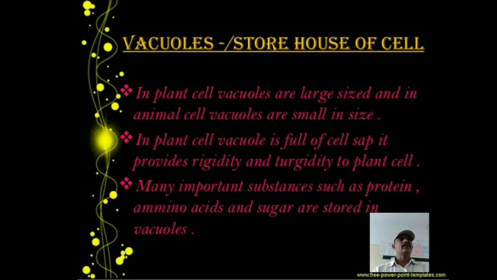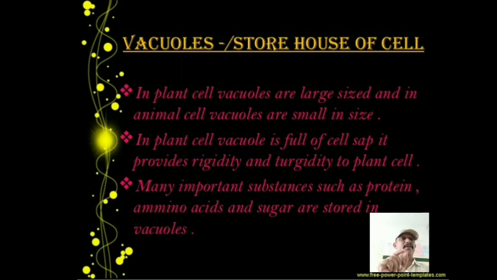Today, we are discussing the remaining aspects of the fundamental unit of life. They are vacuoles, eukaryotic cell, prokaryotic cell, and cell division. First point of this chapter now, vacuoles. These vacuoles are also called the storehouse of the cell. In plant cells, vacuoles are large in size, and in animal cells, vacuoles are small in size.